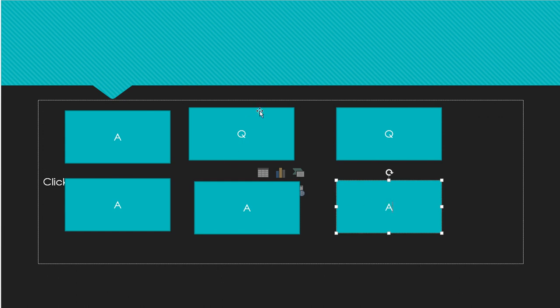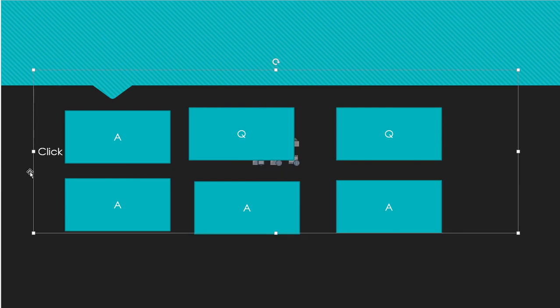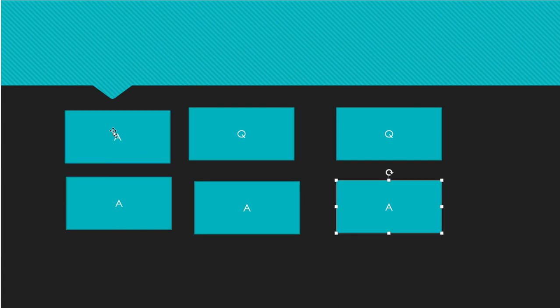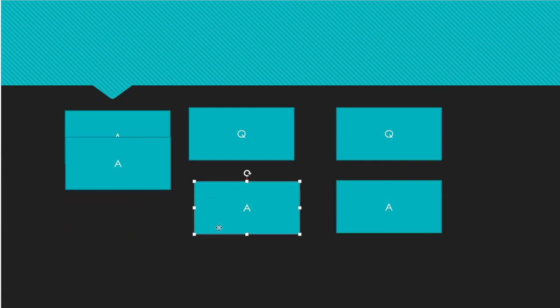What I am going to tell you is, the operator will collect the punch cards in a different fashion. The first punch card that came is A, second came Q, third one is Q, fourth one is A, fifth one is A, sixth one is A. He will collect all the A together and make batches of this A. This is one batch, you can call it batch 1.